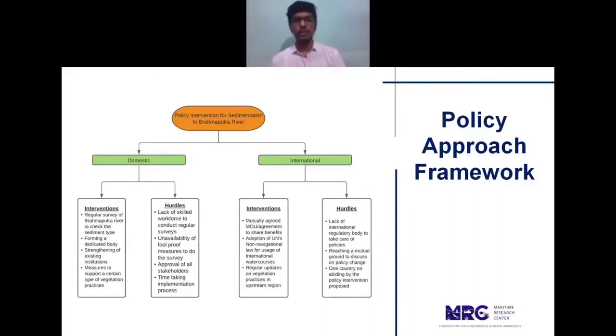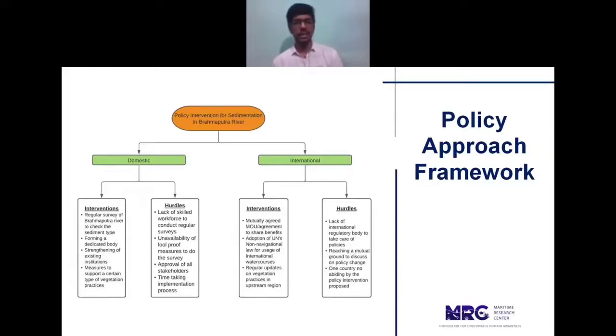Then on the international side, the intervention that is proposed from my end is that we can have a mutually agreed memorandum of understanding as well as an agreement to share the benefits between the countries who are directly involved with the Brahmaputra river, mainly China, India, and Bangladesh.